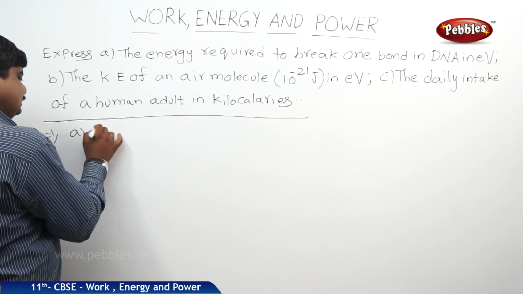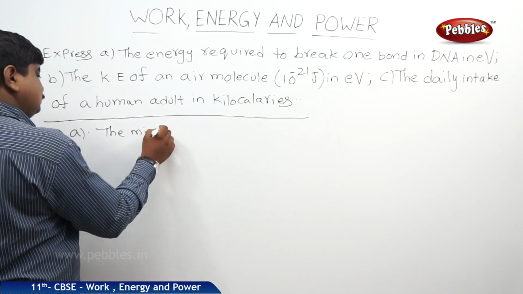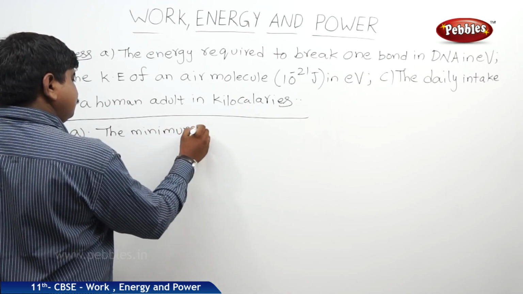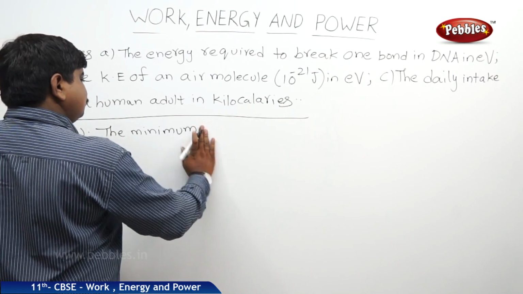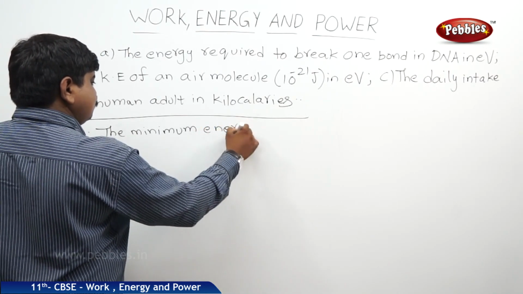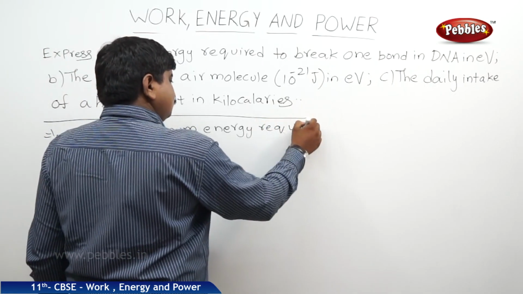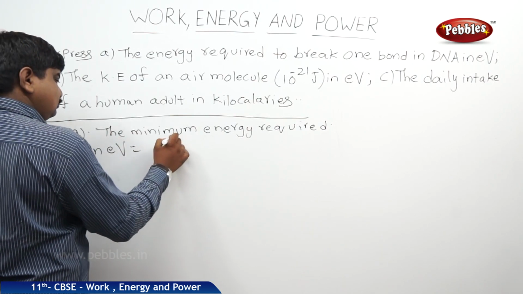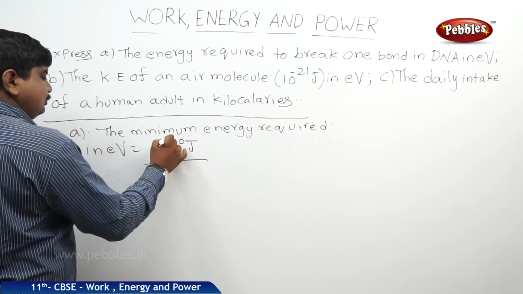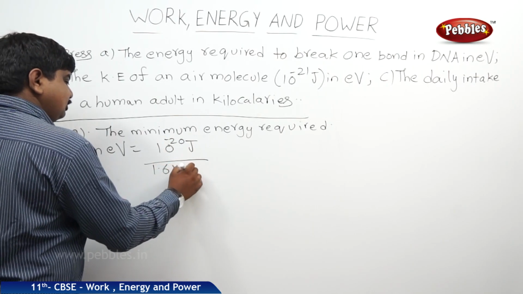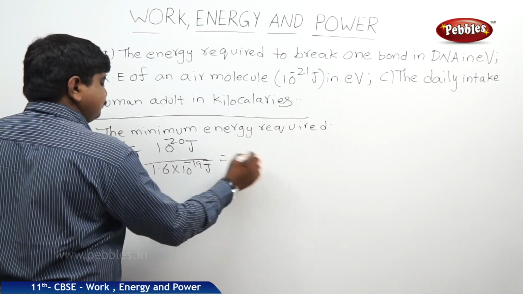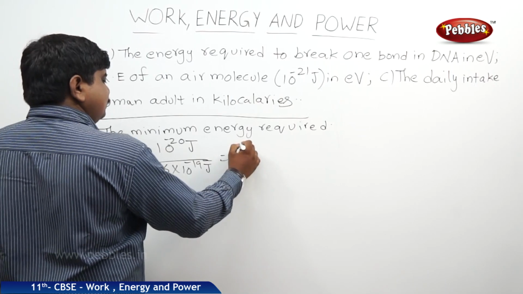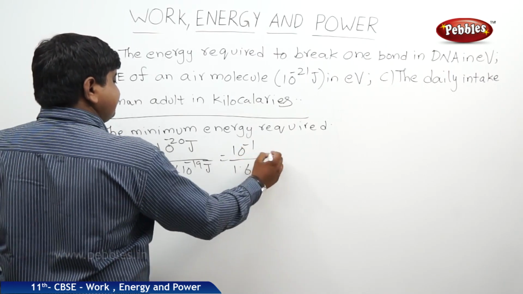So, it is 10 to the power of minus 20 joules by 10 to the power of minus 19 joules, or this is called 1 electron volt, and this minus 19 will go up, it will be 10 to the power of minus 1 by 1.6.